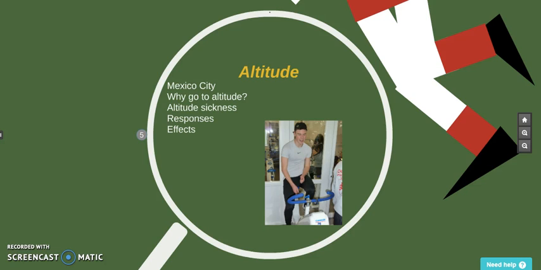Sprinters also therefore could run faster as they could travel through the air quicker, as there was not as much friction caused by the air particles. Obviously, this is elite athletes, so this would make a difference, whereas for non-elite athletes, this may not affect their sprint.